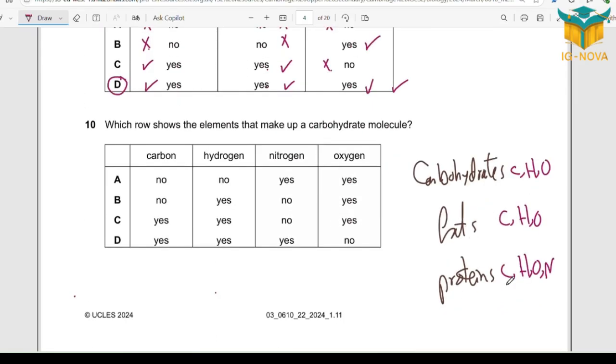Carbohydrates, fats, proteins, all of them have C, H, O. The only difference is protein has nitrogen. So the question is asking for carbohydrates. C, so cancel out. I need this. H, nitrogen, no. Oxygen, yes. So I need matching of C, H and O. Why? Because I need carbon, I need hydrogen, I need also oxygen, but no nitrogen. So option C is okay.